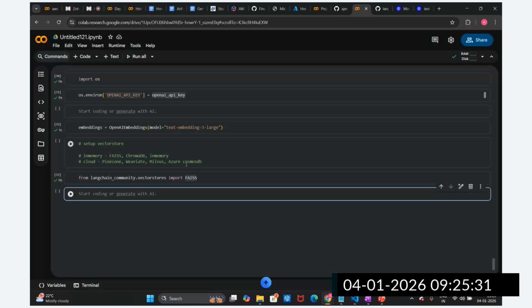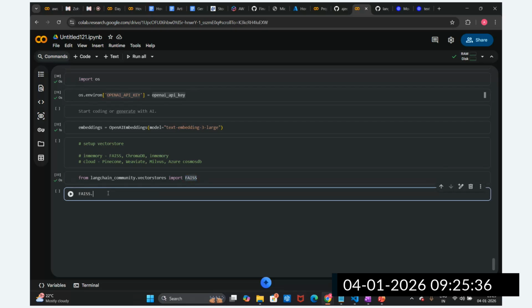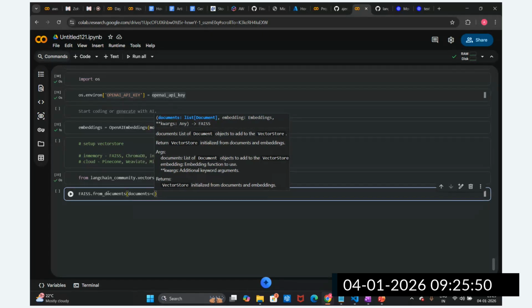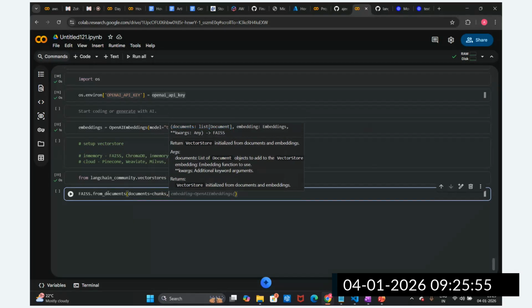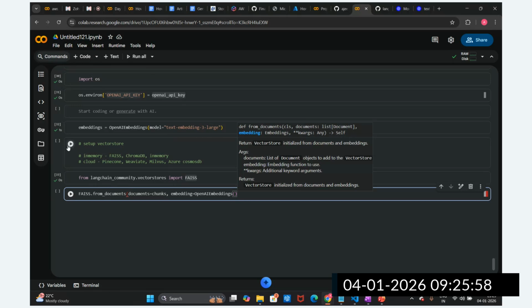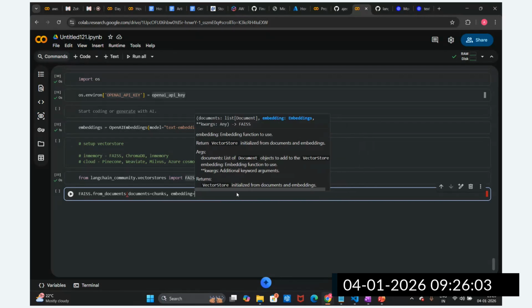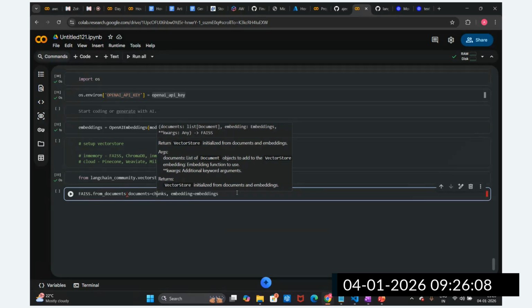Okay, let's suppose I'm going ahead with FAISS directly. Let's copy this dot from_documents. From documents, we are going to create the vector store, right? So we are providing documents equal to the chunks. Then we are providing the embedding models, right? Embedding equal to this embeddings. Let me write it like this, separately.